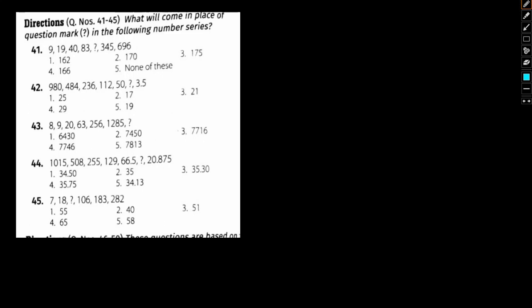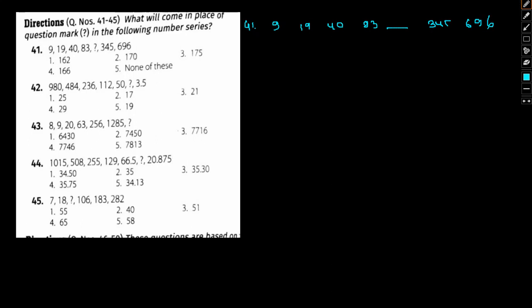What will come in place of the question mark in the following number series? The series given is 9, 19, 40, 83, question mark, 345 and 696. Let's write the series: 9, 19, 40, 83, a dash, which I'm using to represent the question mark, 345 and 696.